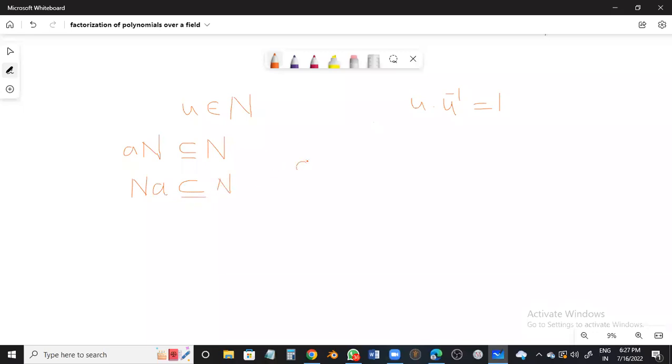And what is this A? A is every member of R. So I have to use the symbol for all. So this statement holds for all A belonging to R. Sure? Now U is a unit element. Though it is present in N, basically U is a member of what?